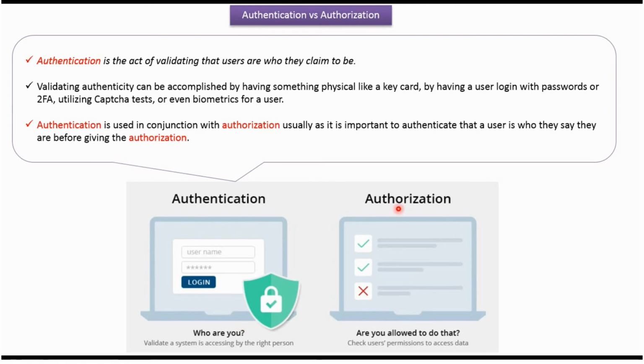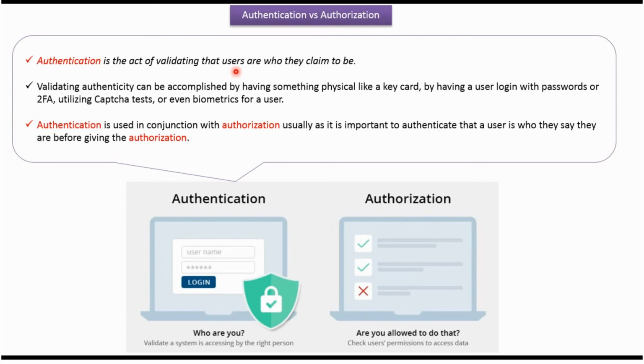Next, we will see what is authorization. Once the user is authenticated, the user will go inside the system, and there will be various functionalities. Based on the permission, the user can access certain functionalities, and cannot access certain others. This is called authorization. Basically, it is: are you allowed to do that or not? Based on the user permission, he can access certain functionalities or data.